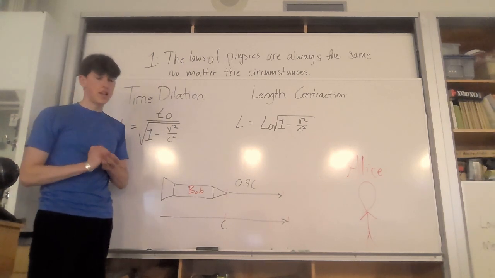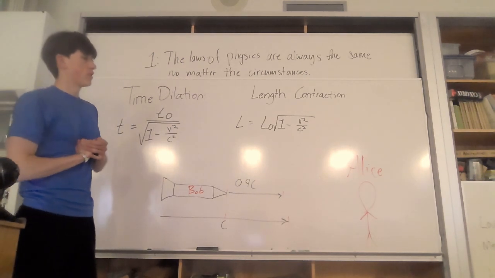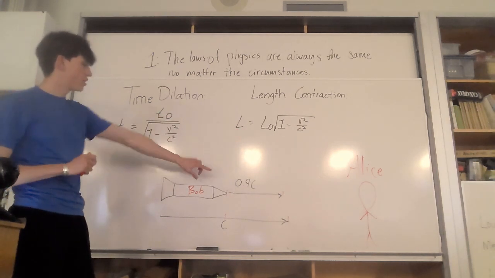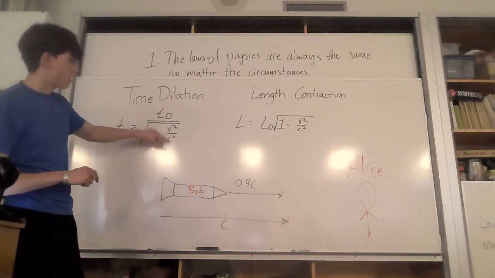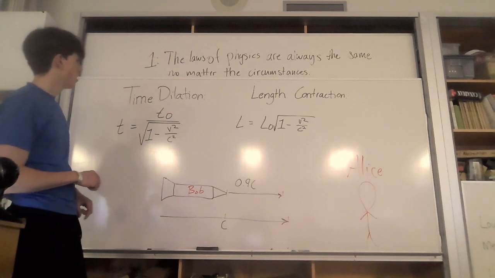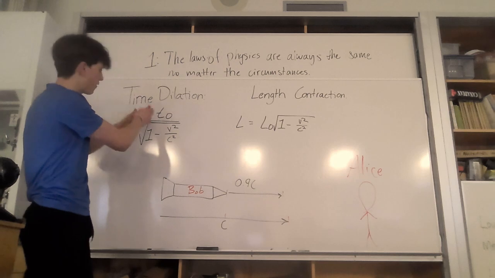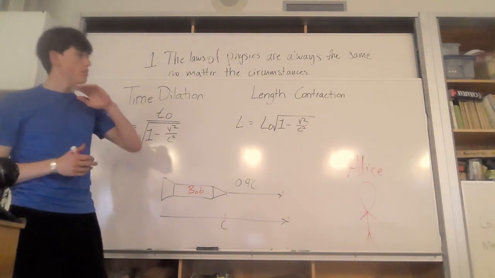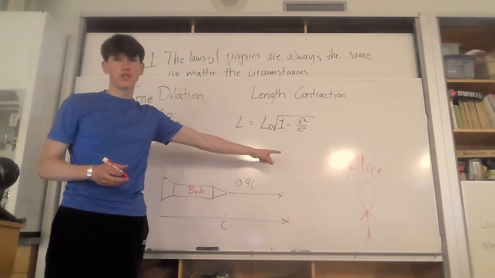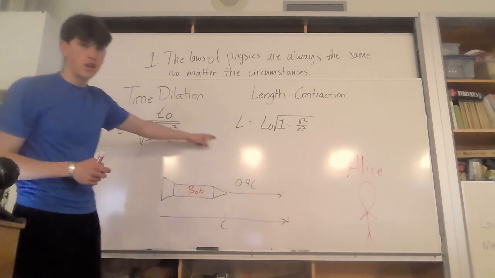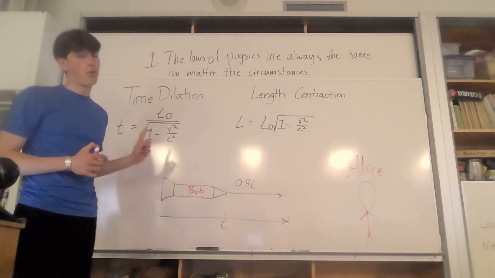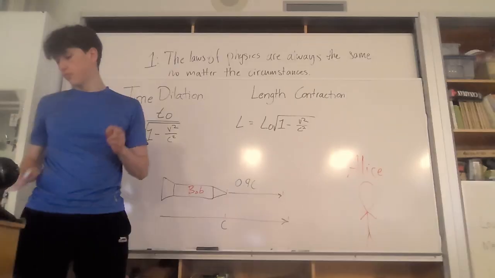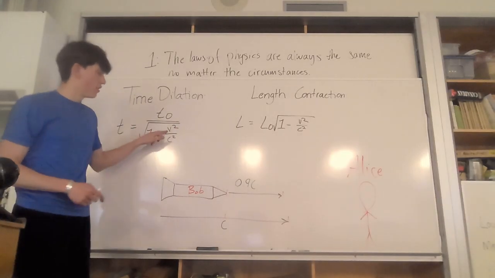So you see, if we were to say that 10 seconds pass for Alice, so t is 10, and the velocity of Bob is 90% the speed of light. If we did this equation, we would find that the time for Bob, t0, is 4.35 seconds. So in the time it takes for Alice to pass through 10 seconds in the universe, Bob passes through 4.35 seconds. That's what that formula gets us. So let's break down this formula. This v here